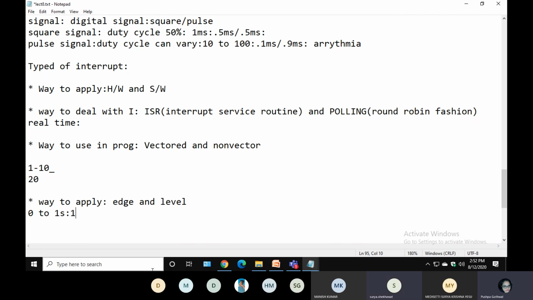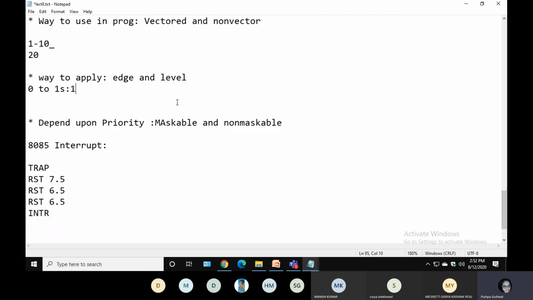Edge triggered. Yes, definitely on a particular edge, if somebody is coming on that particular edge, because level triggered will stay at one level, so in that condition maybe your data will be misled. Okay, so according to that we can say we have two types of interrupt: edge triggered and level triggered interrupt. Next is depending upon the priority.